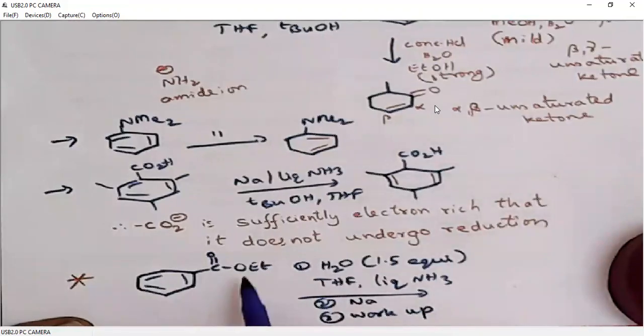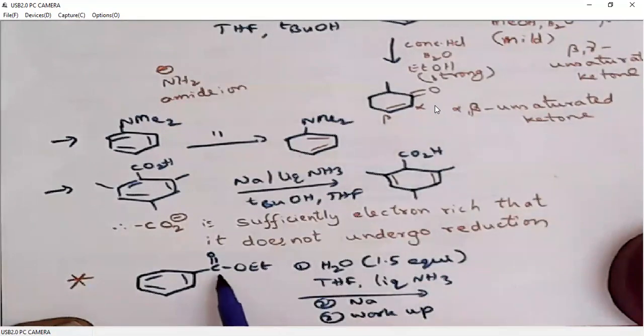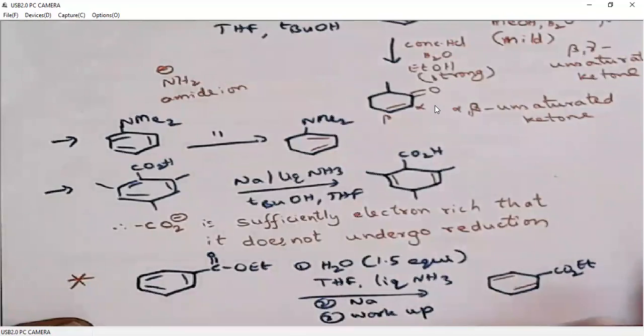So in this case, the ester moiety will not undergo reduction. If it doesn't undergo reduction, it is an electron withdrawing group. So accordingly, this ester group must be placed on a saturated carbon. So this will be like this. When we add water first to the ester, the ester group will be protected in Birch reduction.